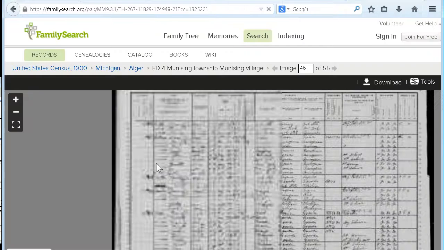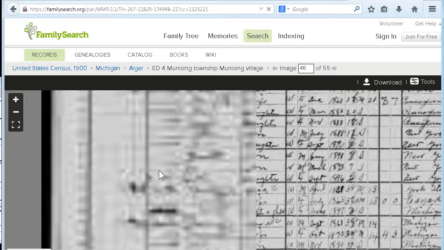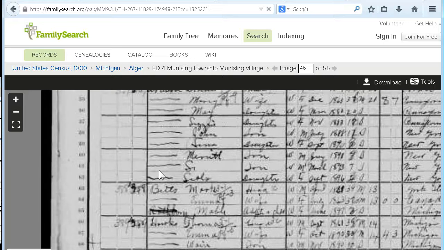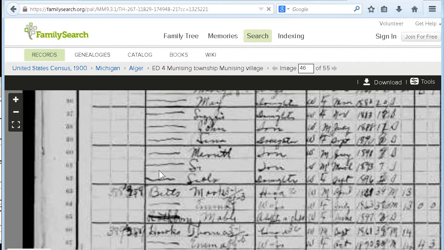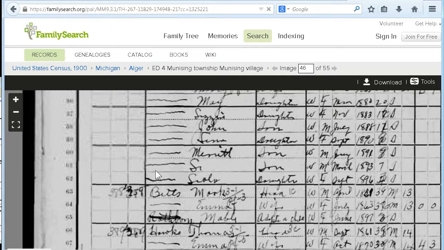Sometimes there are records that you need to pay for, to go to a paid-for site like Ancestry or Fold3, but oftentimes you can just click on the image and see them in here.